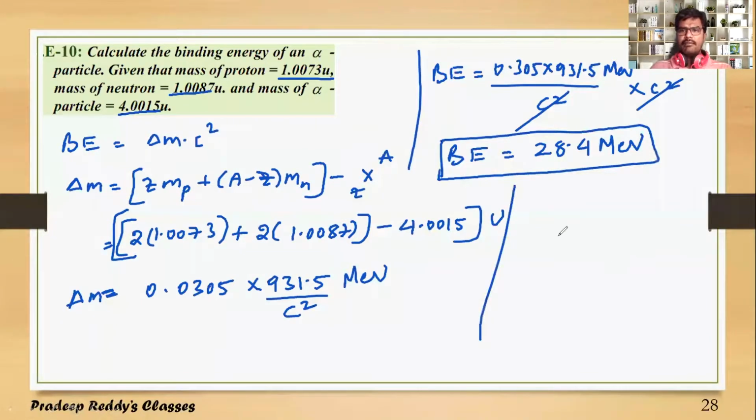Similarly, you can calculate even binding energy per nucleon for the alpha particle. Binding energy per nucleon is equal to 28.4 MeV divided by 4. So in order to remove a proton from one alpha particle, that is helium-2-4, you need to require this much amount of energy.